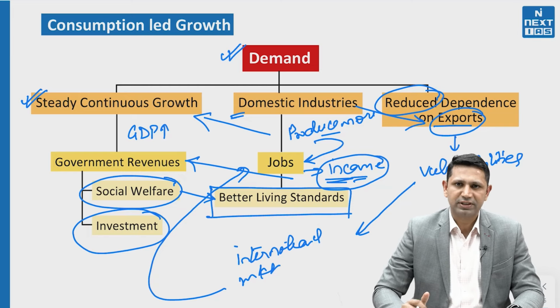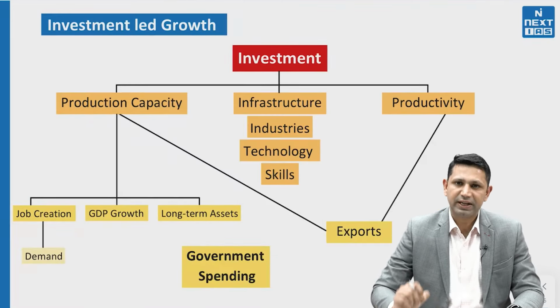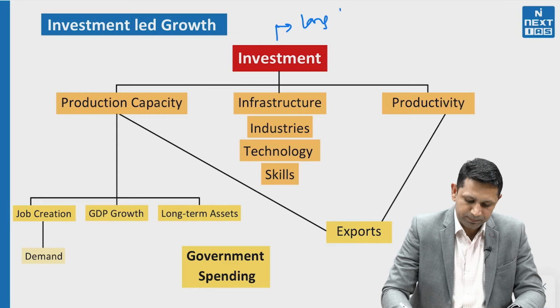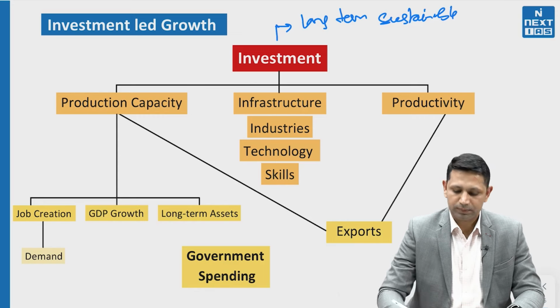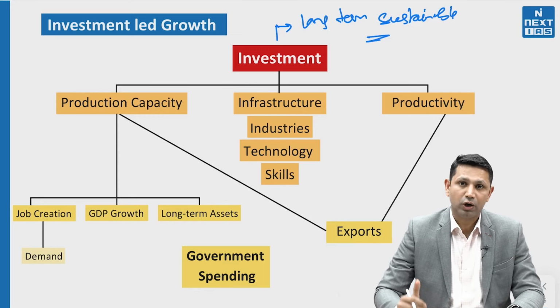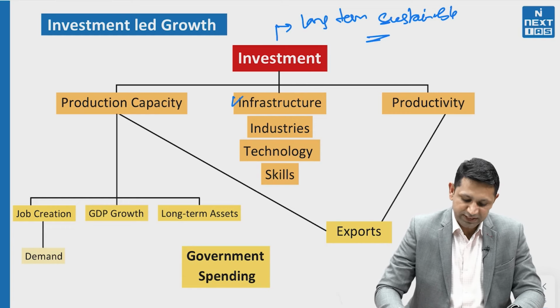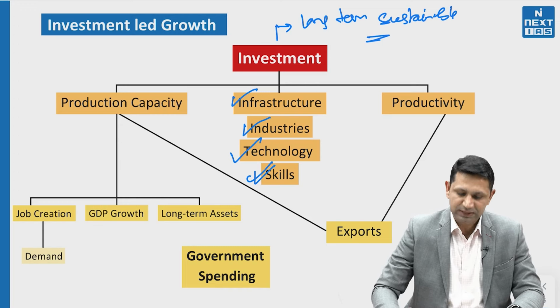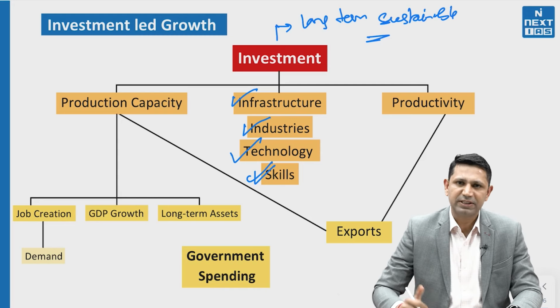Now another model that we have is the investment led model. If we see the investment led model, what is it going to do? It is going to provide us a long term sustainable growth model. Now how is this investment providing a long term sustainable model? First of all, where are we going to do the investment? We are going to invest in infrastructure, in industries, in technology, bringing in new machinery and new technologies, and lastly, we are going to invest in the human resource also, the skill set of our human resource. That is the capacity building of both industries as well as of the human resource.